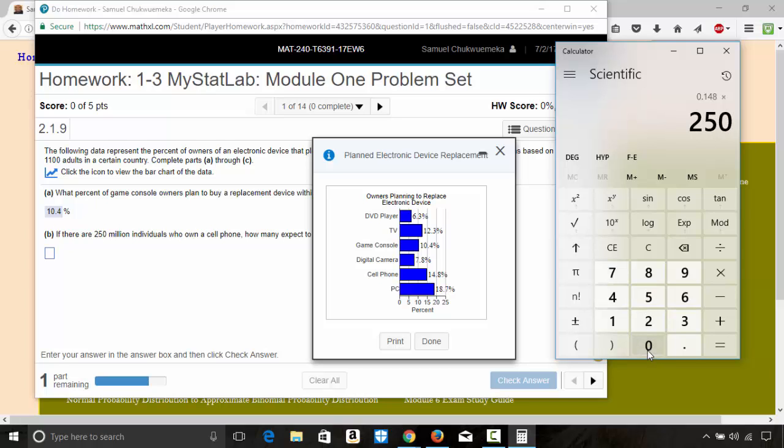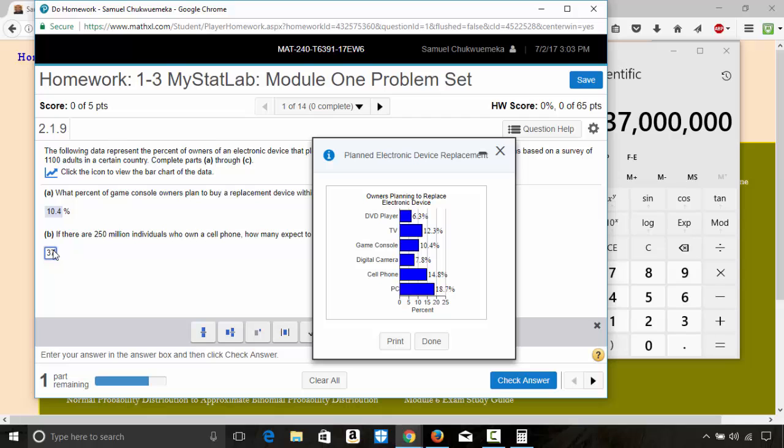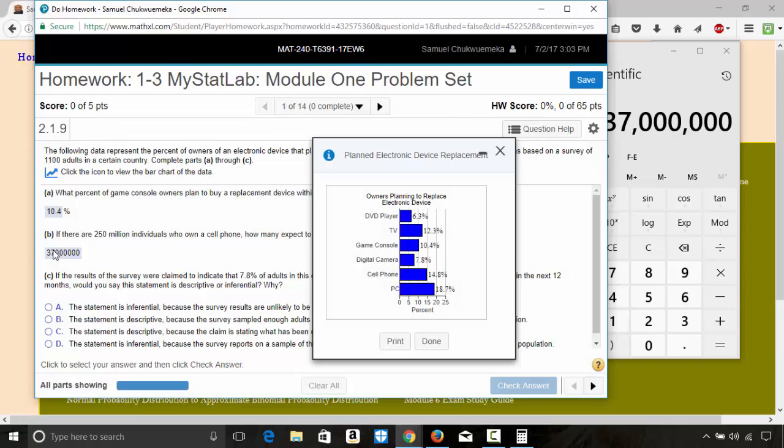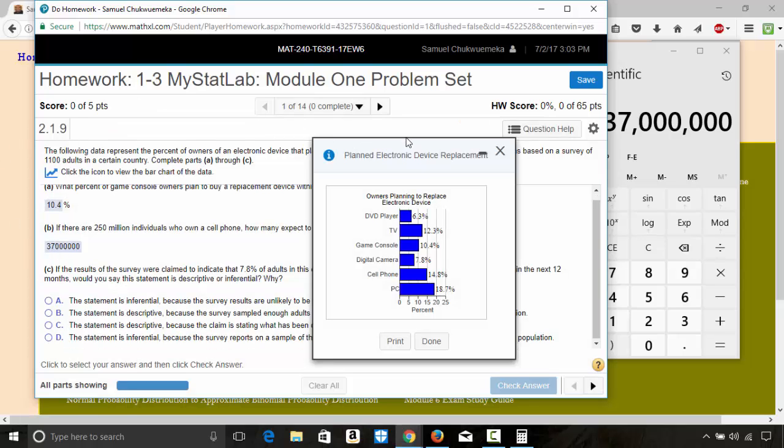So this is 250 million, not just 250. So you write 250 and 6 zeros, and that is 37 million. So we type in 37 million. 37 million individuals expect to replace it within the next 12 months.